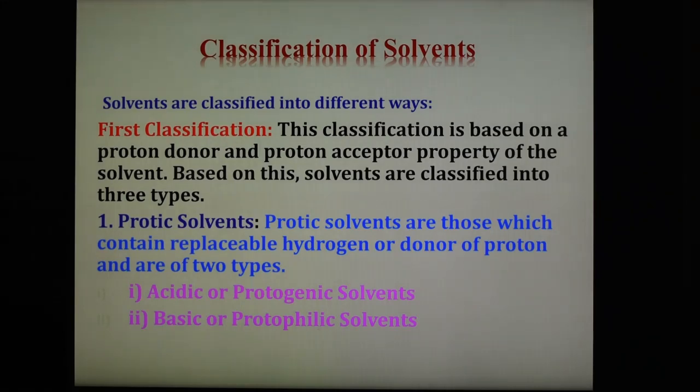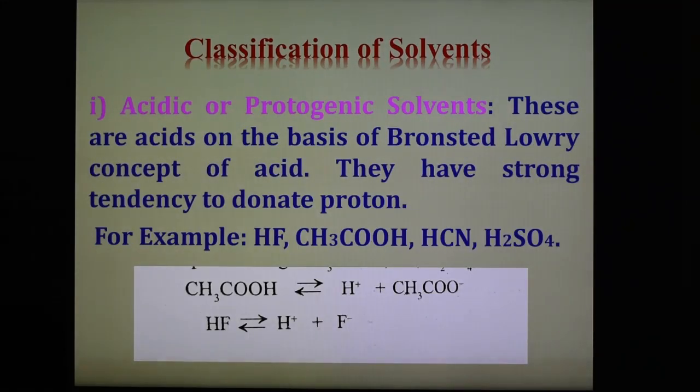So what is meant by the acidic solvent? Acidic solvents, also known as protogenic solvents, are the acids on the basis of the Bronsted-Lowry concept of acid. They have a strong tendency to donate proton. Examples of this type are hydrofluoric acid HF, acetic acid, hydrochloric acid HCl, H2SO4.